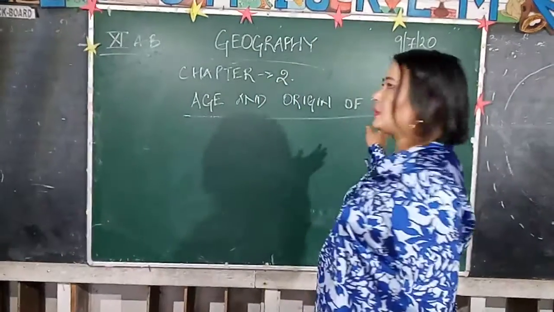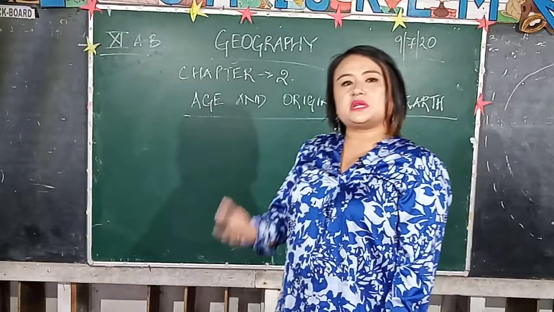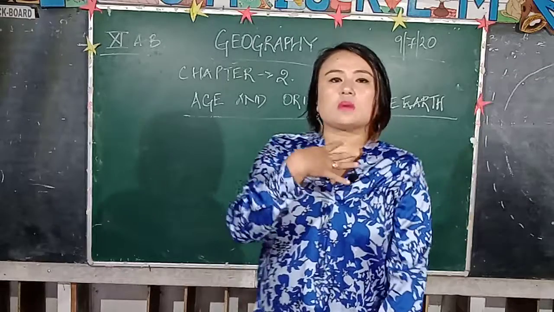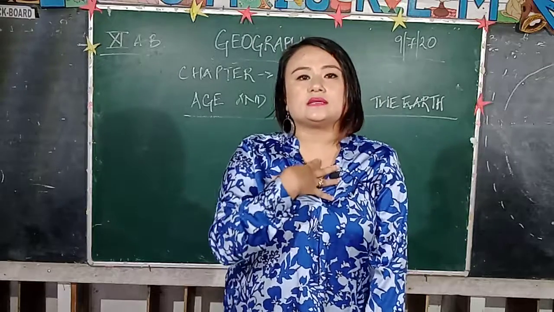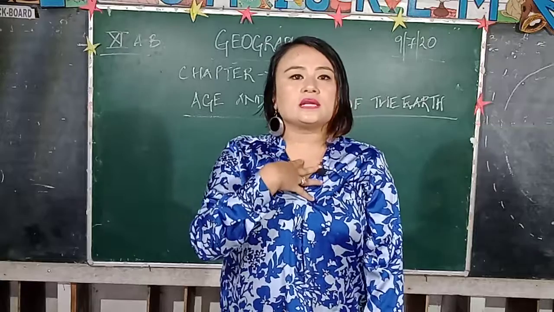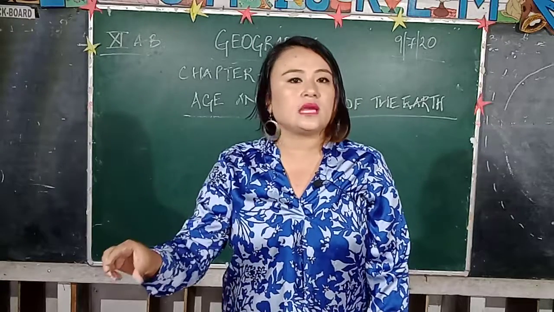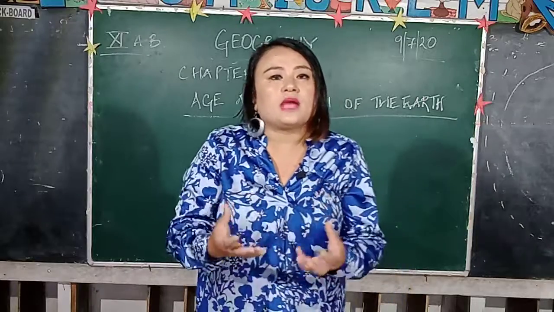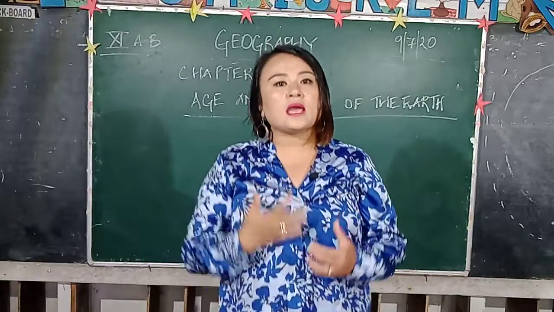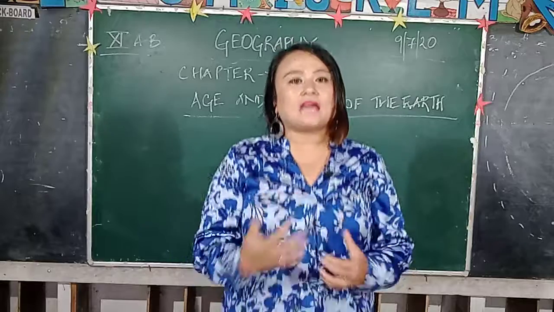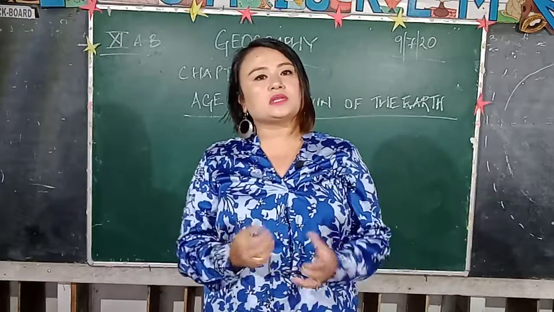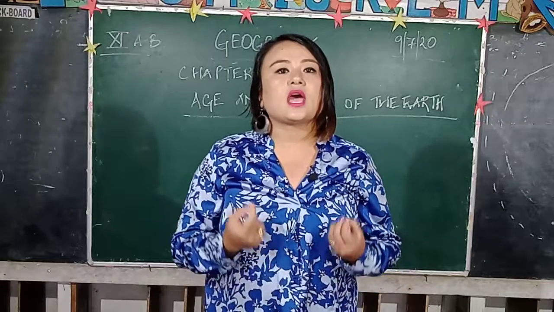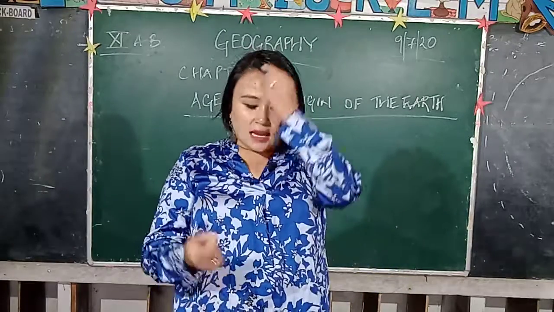Now, Earth is a very unique planet, and you should be noting down because we are studying so many things about the Earth. First and foremost, it's very essential. For example, when you talk about your identity, my identity as Pooja Pradhan, I came into this world on this date, this year, this month. From then my age started, my life started. Similarly, it is very essential for you all to note down the age and origin of the Earth. So we'll be highlighting it here in detail.